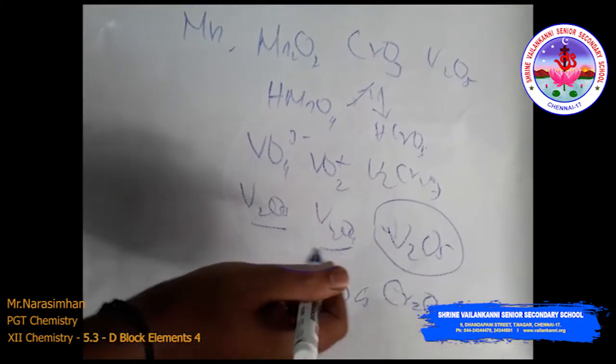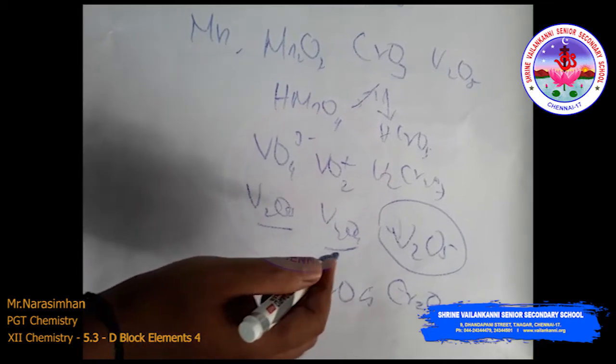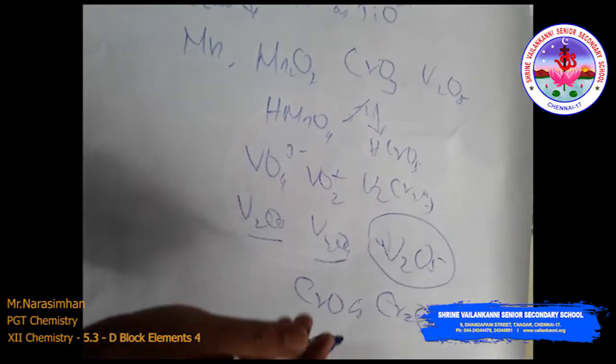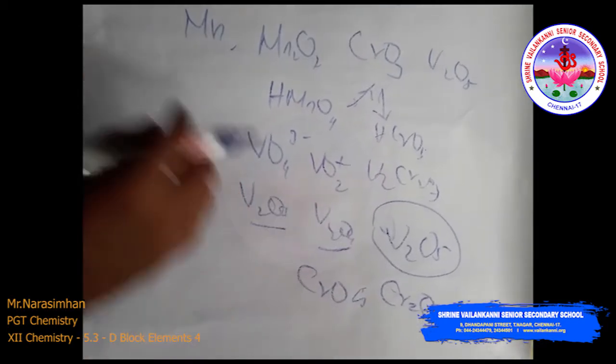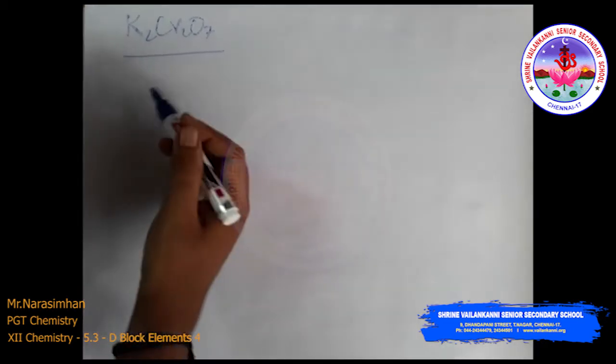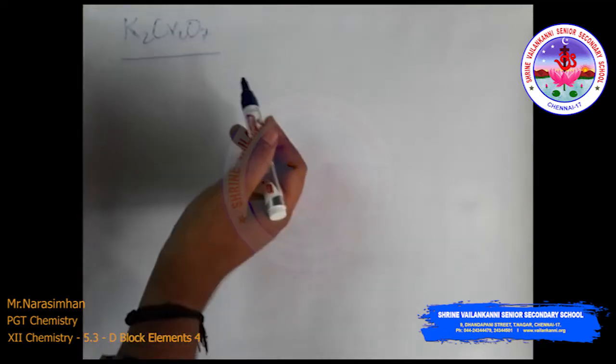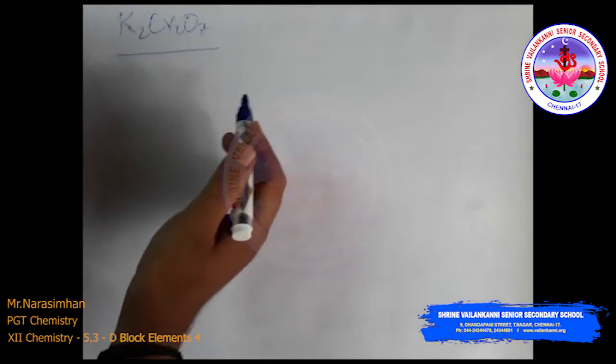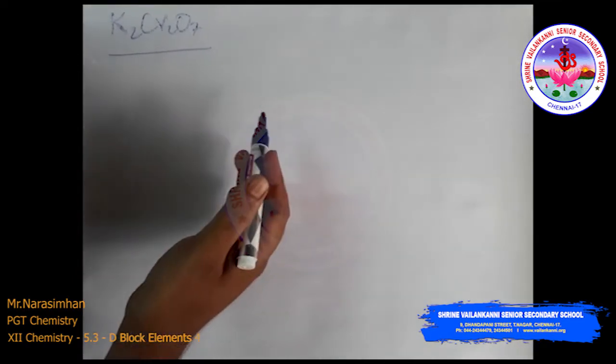Now the next is potassium dichromate. How will you prepare potassium dichromate? Then we will discuss the structures. Here the next is the preparation of potassium dichromate. It is very important in the leather industries and is an oxidant in the preparation of many azo compounds.